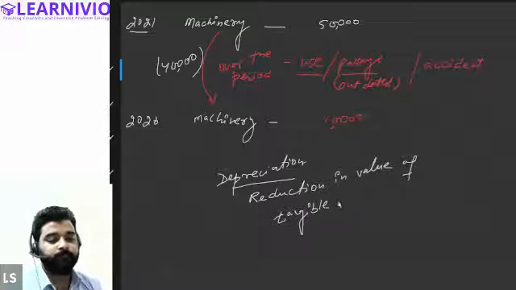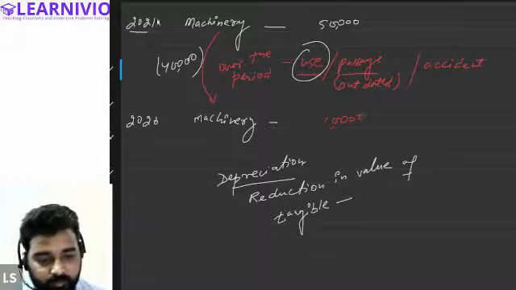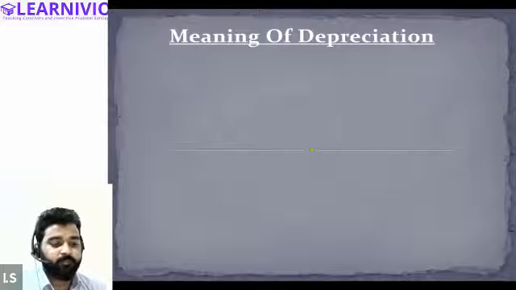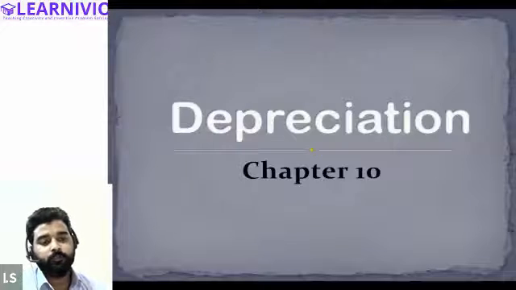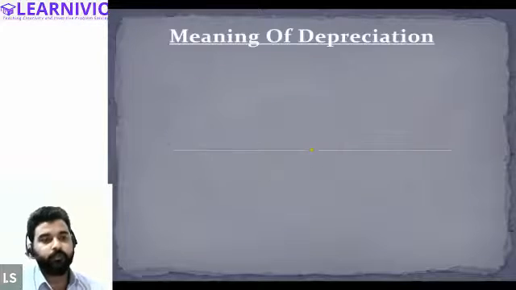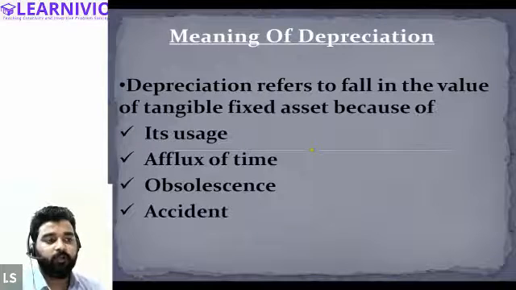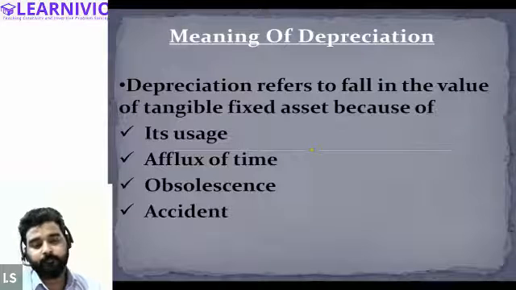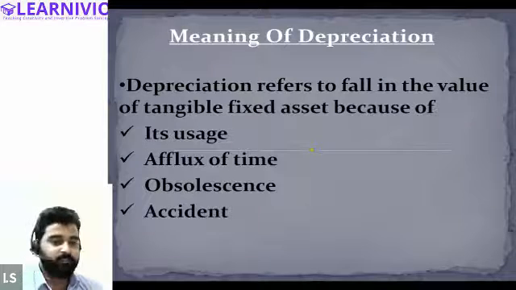All right, everyone. So depreciation is the reduction in the value of the tangible asset due to what? Due to usage, due to passage of time, due to accident, or there can be other reasons as well. So the meaning of depreciation can be understood like this: depreciation refers to the fall in the value of a tangible fixed asset because of its usage, effects of time, obsolescence, accident. All right, is this clear, everyone?